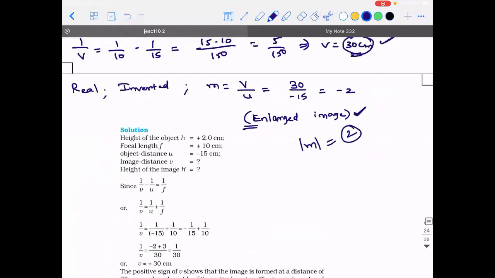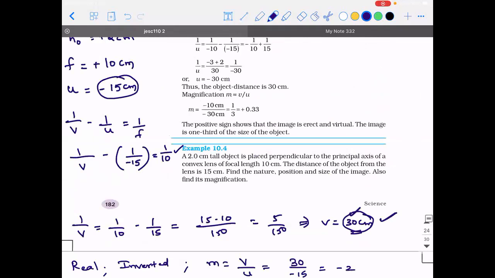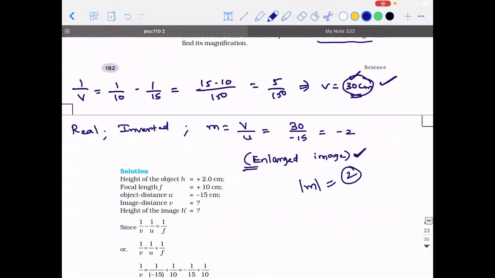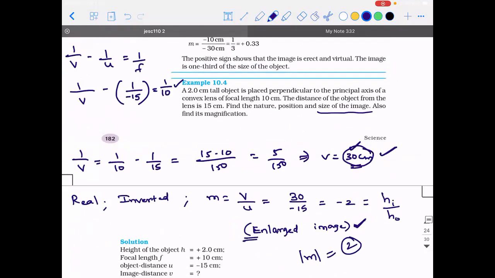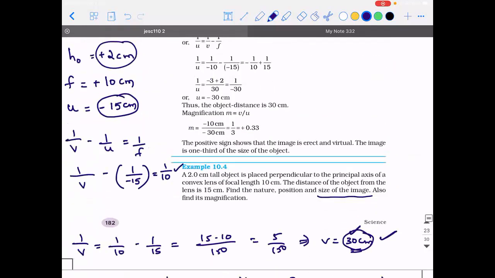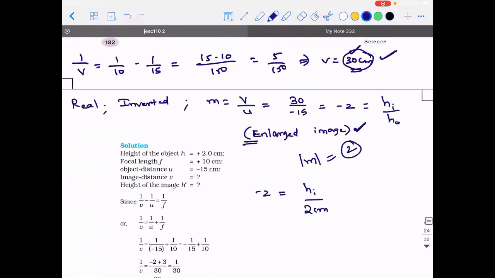But did they ask the size of the image? They ask the size of the image. So to find the size of the image, m is equal to height of the image by height of the object. So minus 2 is equal to height of the image by height of the object, which is how much? 2 centimeters. Which implies height of the image is minus 4 centimeters.